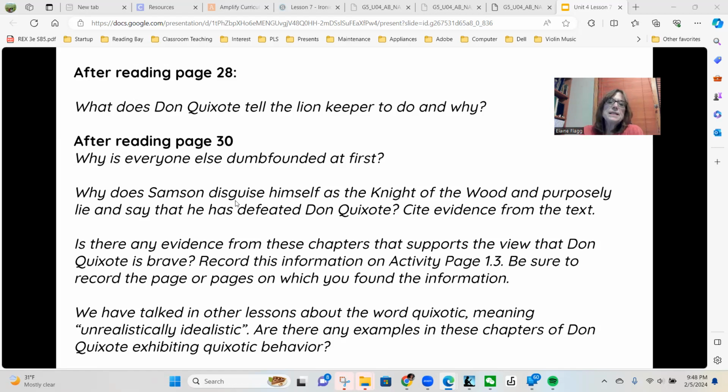Okay, why does Samson disguise himself as the Knight of the Wood and purposely lie and say that he was defeated by Don Quixote?